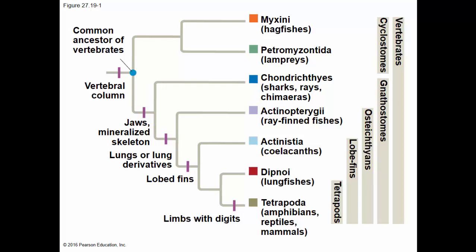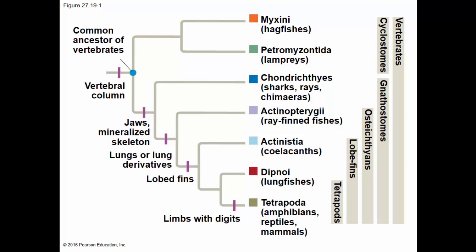So we have the ray-fin fishes splitting off from the lobe-fin fishes next. When lobe fins evolved, there was a big, strong bone that eventually led to the diversification of this group, with one lineage staying in the water and remaining very fish-like. That's the coelacanth. And the other lineage evolved for life on land. The lungfishes are sort of an in-between group.